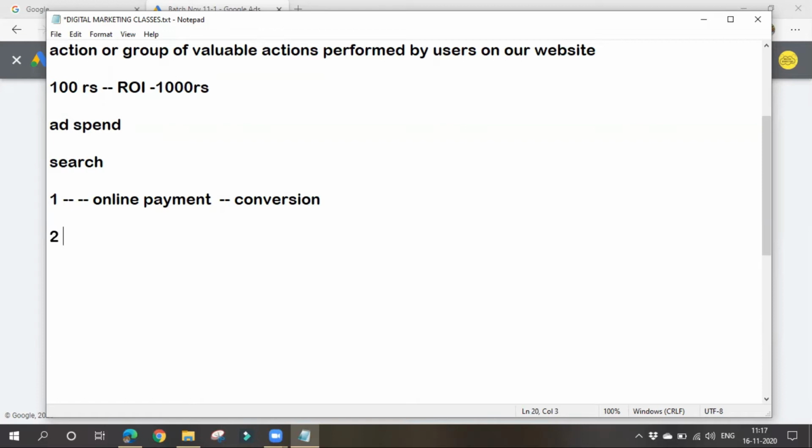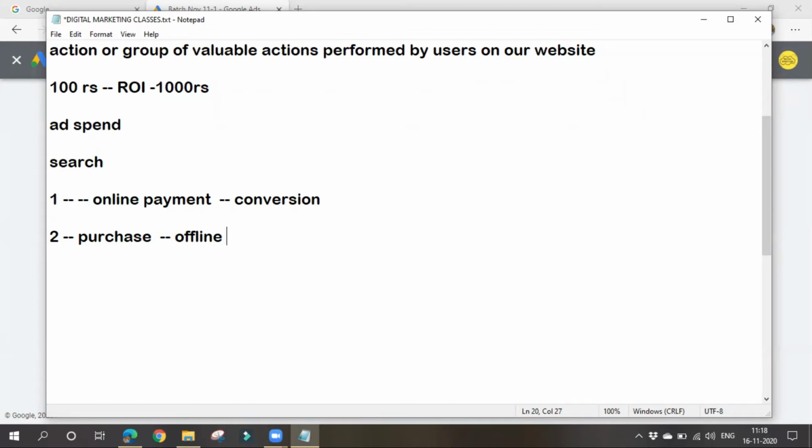Let's think that a second person came to my website through an ad. He saw my ad, clicked on it, and came to my website. He saw everything, including the address. Then he came directly to my shop, to my physical location. He gave me money and made a purchase. Is it a conversion or not? You have to answer me. Yes, it is a conversion. But it is an offline conversion. He didn't pay or purchase the product online. He made an offline conversion.